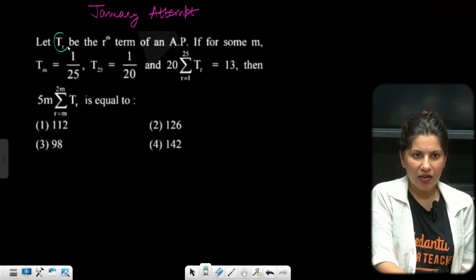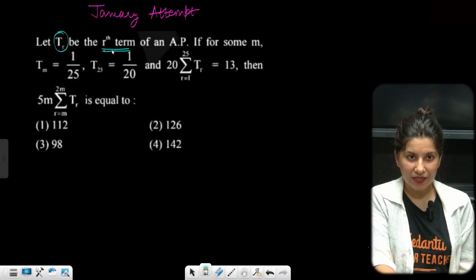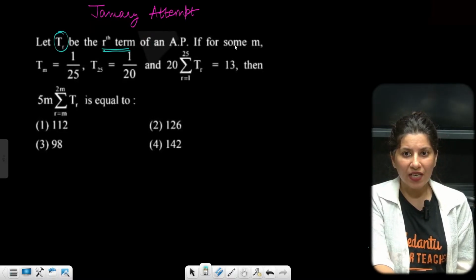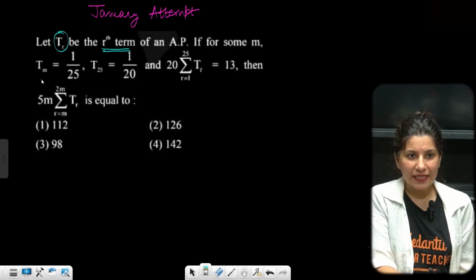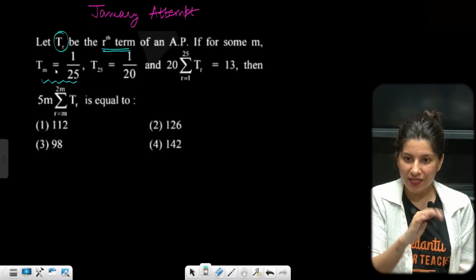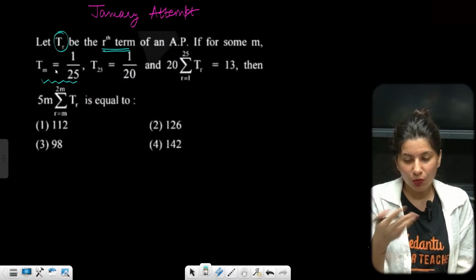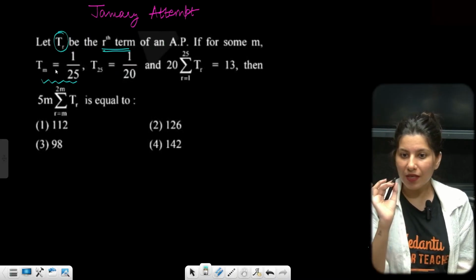Let Tr be the rth term of an AP. If for some m, Tm is equal to 1 by 25, basically they are telling us there is some term, we don't know which term, it could be 8th, 9th, I don't know, but some term is 1 by 25.